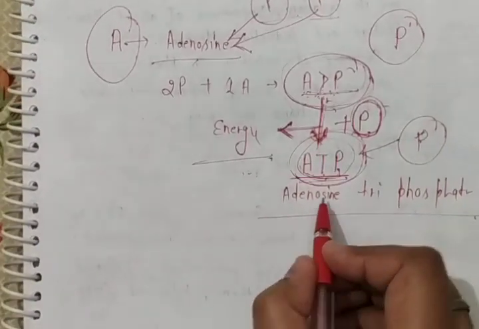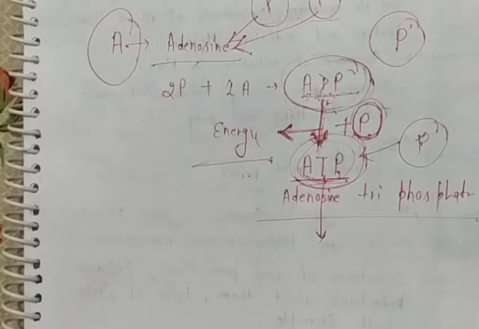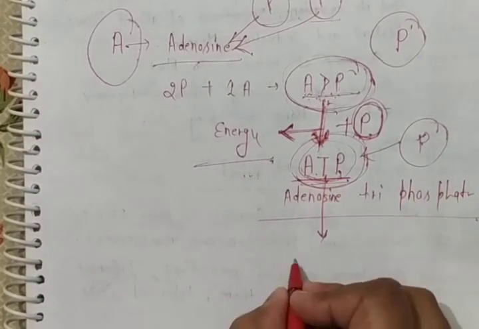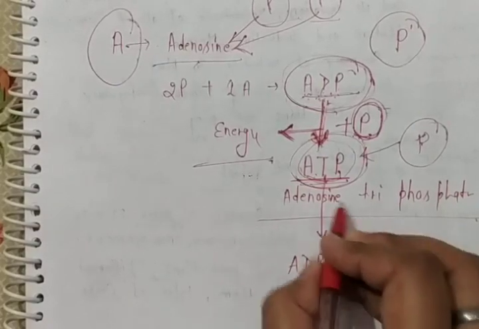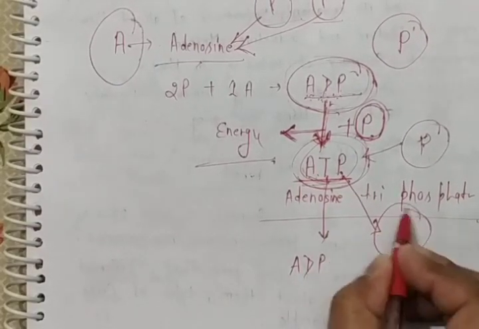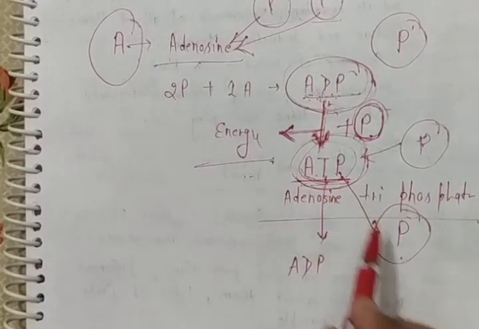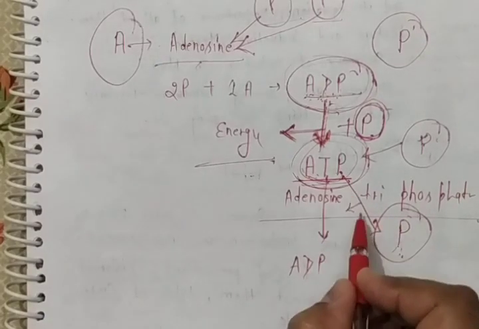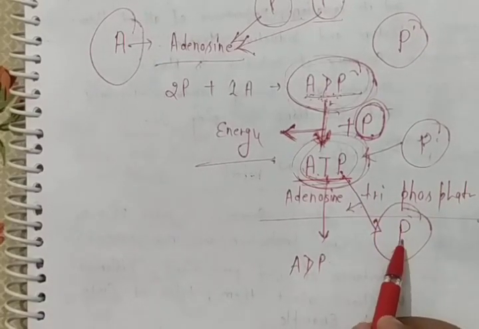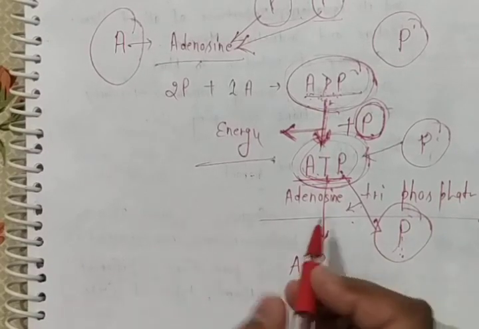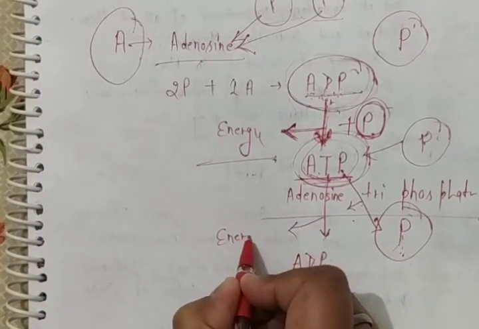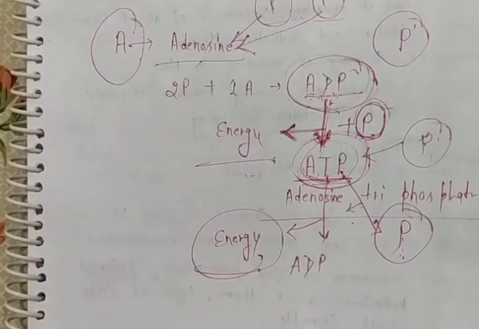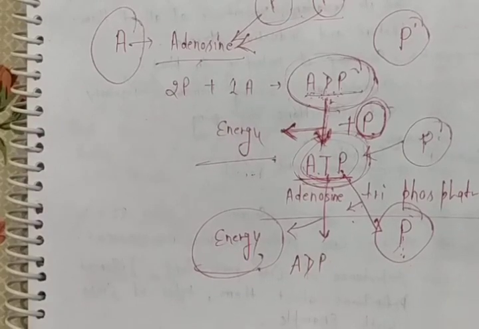When we need energy, this ATP will break down into ADP, meaning this ATP will release a single phosphate. And when it releases this single phosphate, the energy which was very important for the fusion of the third phosphate will also be released. Then we will easily use this energy for our further works, for our body processes.